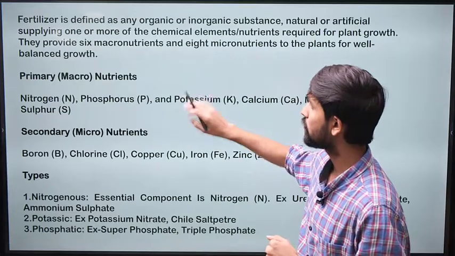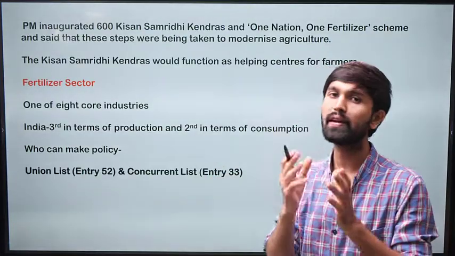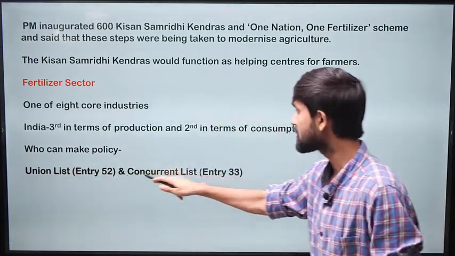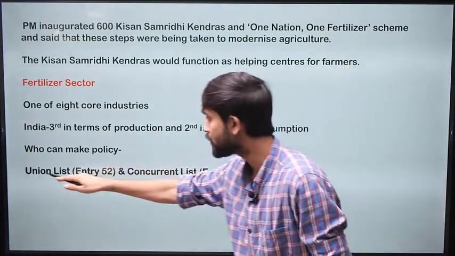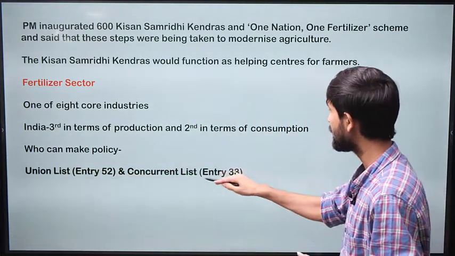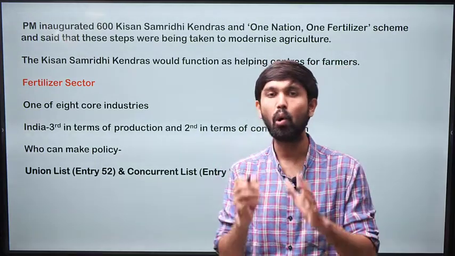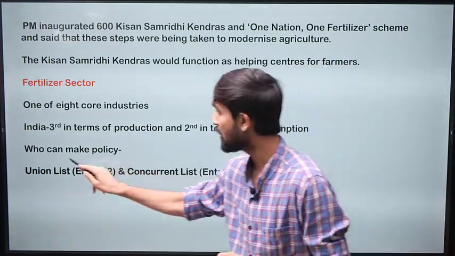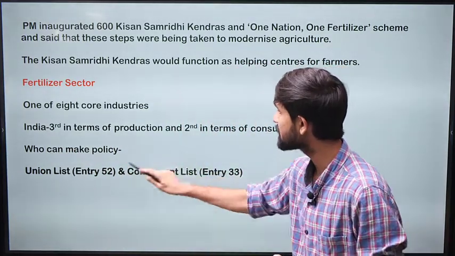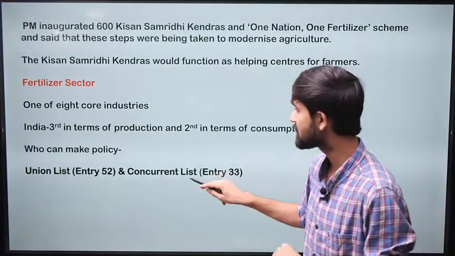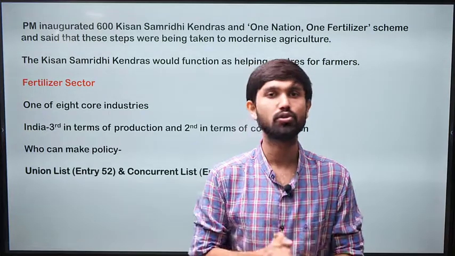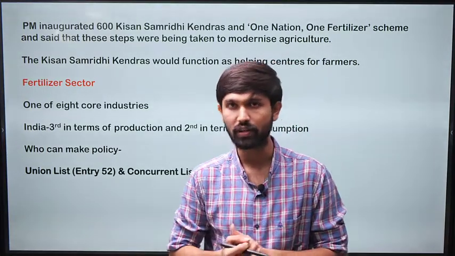So for that, let's understand who can regulate the fertilizer sector. According to the constitution, fertilizer is mentioned in two places, one in the union list as entry 52 and another in the concurrent list as entry 33. So this tells us that all the laws on fertilizers can be made by the central government since it is placed in the union list, and can also be made by the state government and central government parallelly since it is placed in the concurrent list. So this shows that both state and center have a jurisdiction to make policy or law on this fertilizer sector.